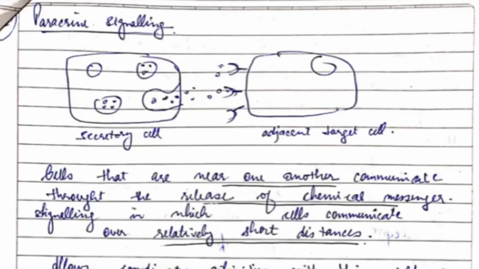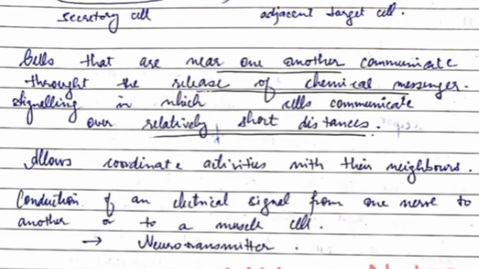Cells that are near one another communicate through the release of chemical messengers, signaling in which cells communicate over relatively short distances. As you can see in the diagram also, the secretory cells start secreting and that is received by the adjacent target cell. Conduction of electrical signal from one nerve to another or to a muscle cell is also called neurotransmitter signaling.